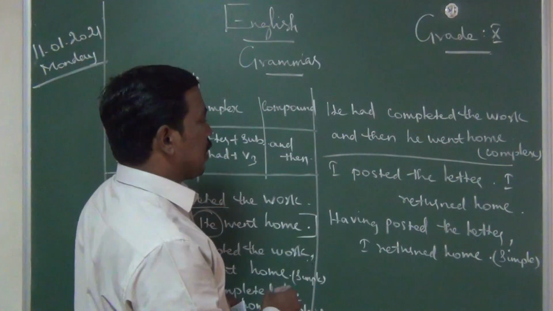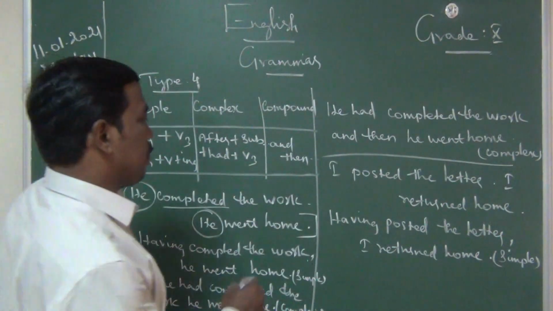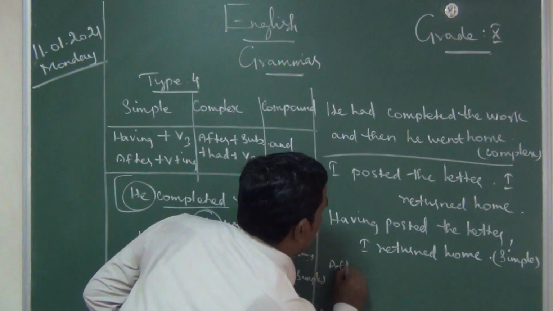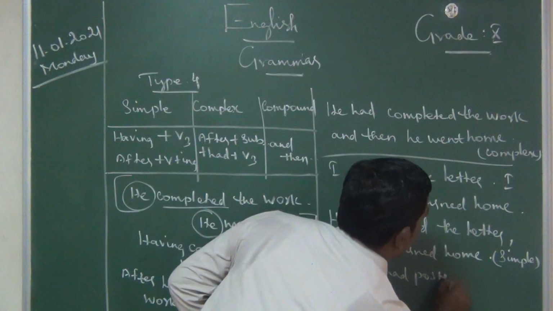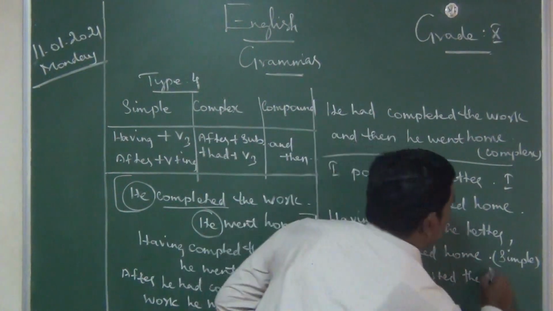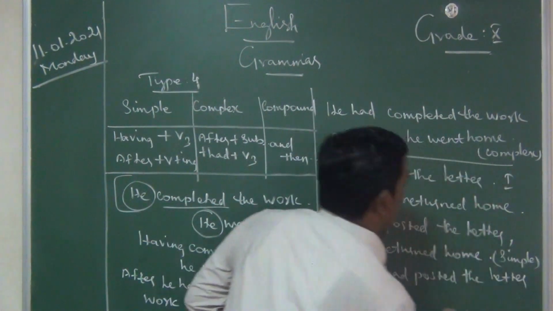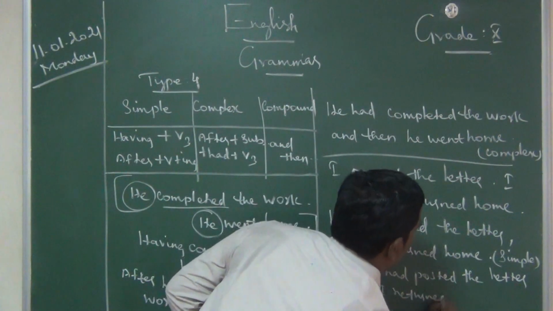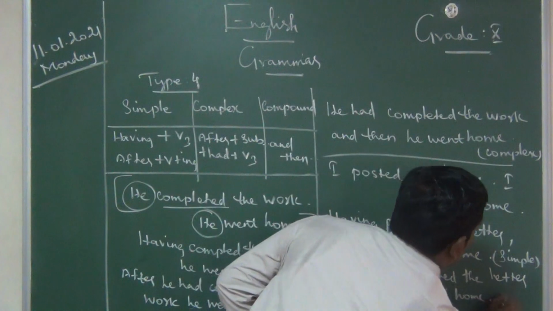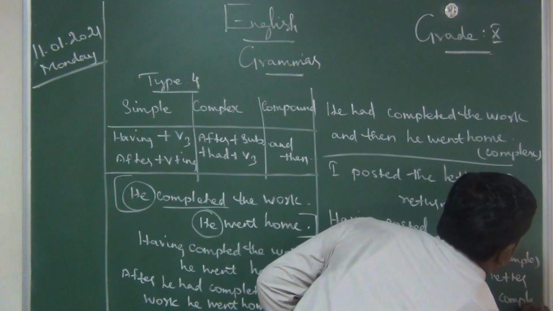The next one is the complex sentence. After I had posted the letter, I returned home. This is a complex sentence.